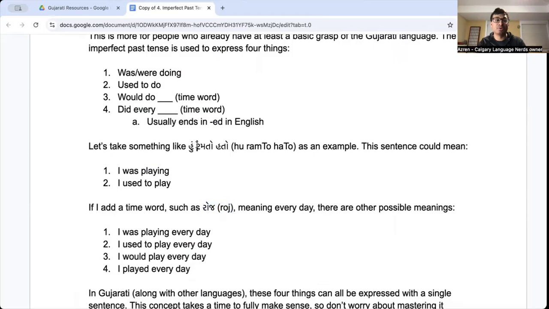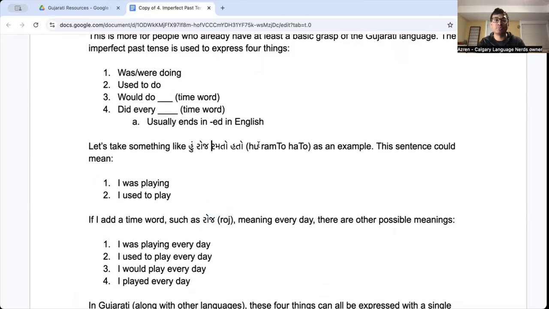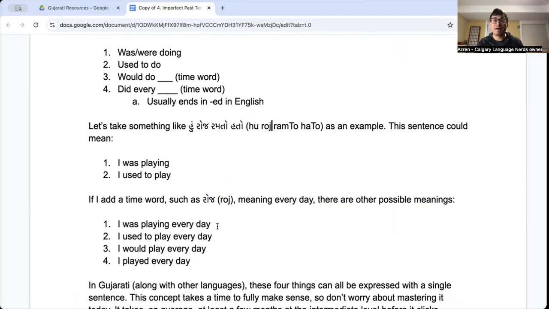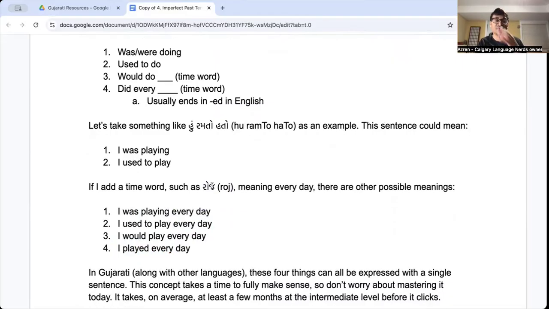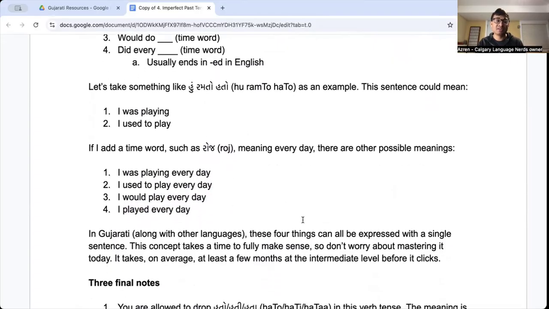So we have literally add roj, right? Hu roj. If we add that in, now it could mean I was playing every day. It could mean I used to play every day. It could mean I would play every day. It could be I played every day. All 4 of those are acceptable. Okay. So one sentence, 4 possible meanings. So Gujarati, along with many other languages, these 4 things can all be expressed with one single sentence.